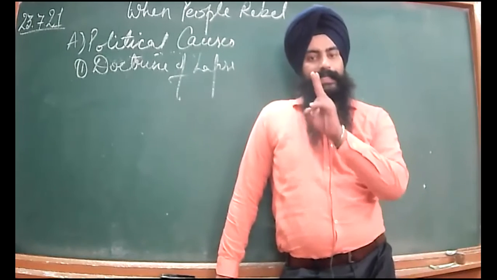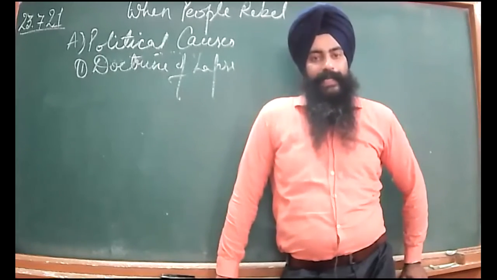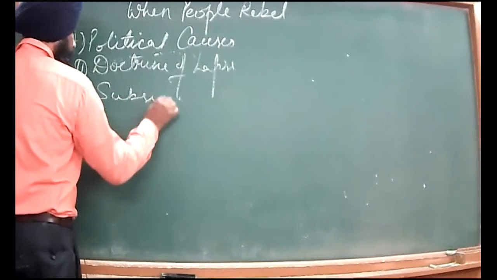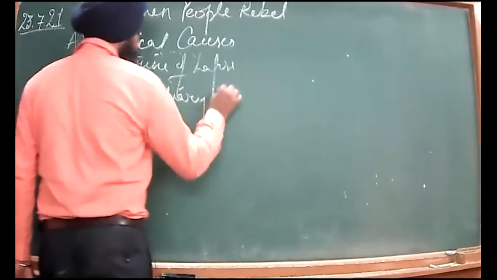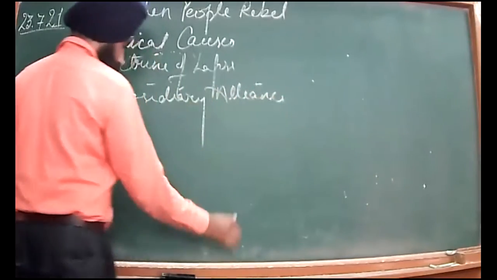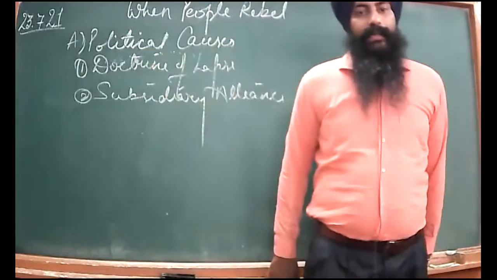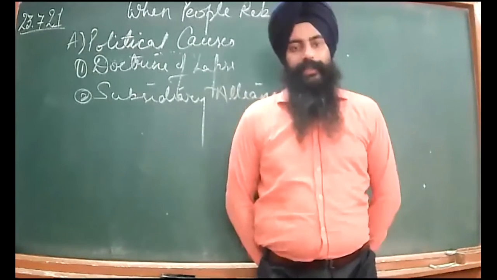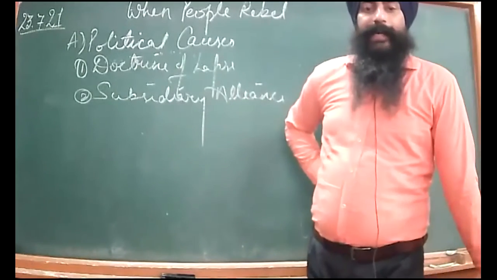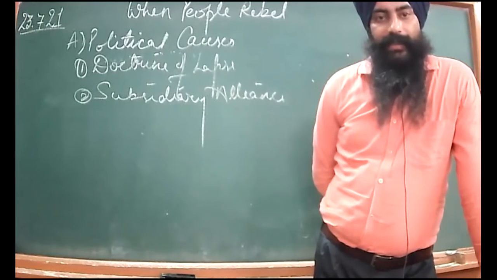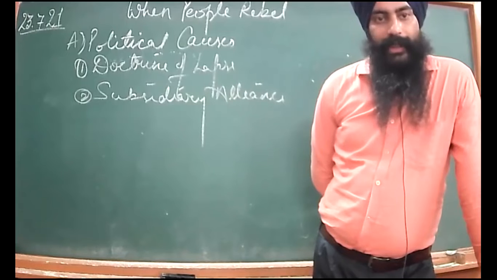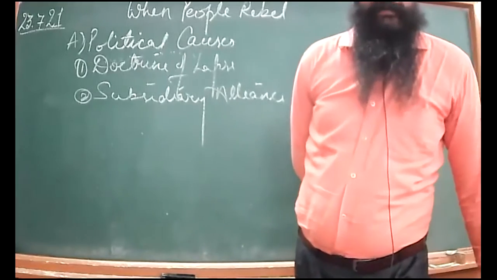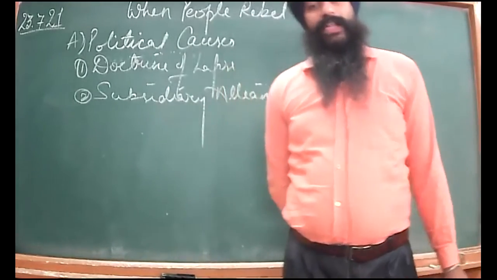First. Second, subsidiary alliance. In the subsidiary alliance, a treaty was signed by the Britishers with the Indian rulers of territories, in which those rulers accepted the superiority of the Britishers and followed the instructions given by them.